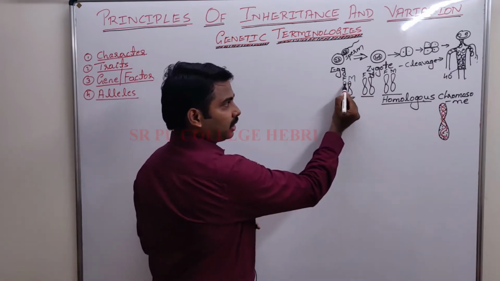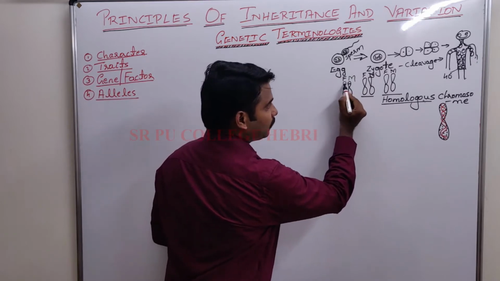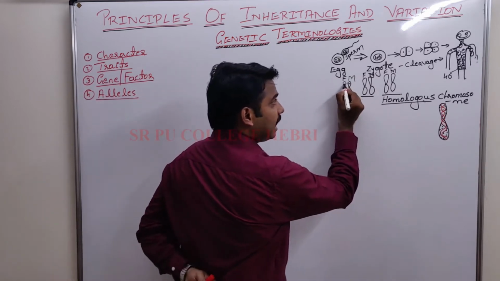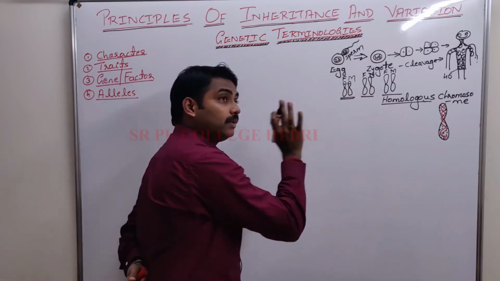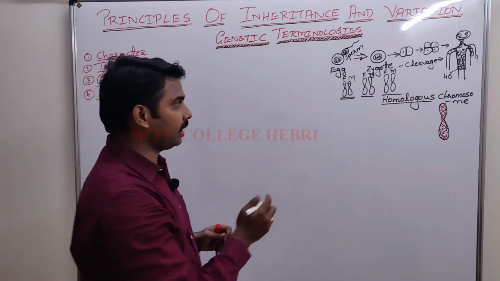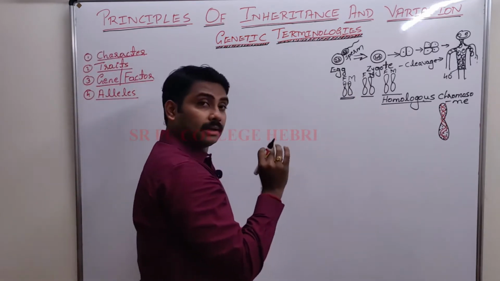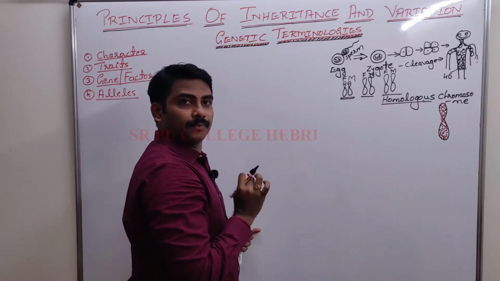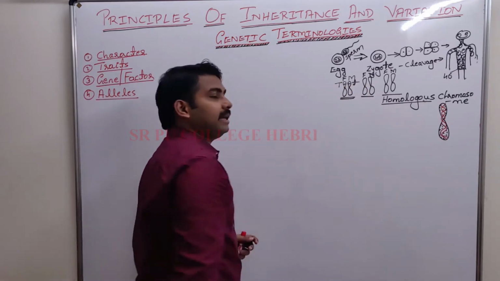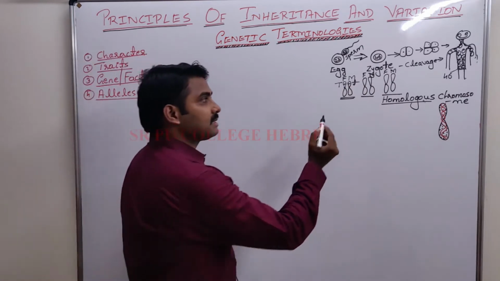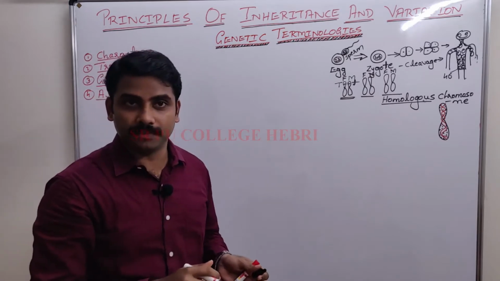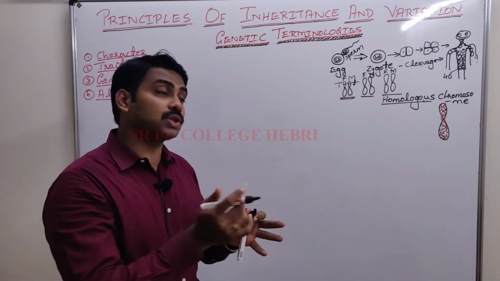look at the position, at the same position I am finding the gene here, but the gene present at the same position is slightly differing. Okay, it is the same gene, but they are slightly differing. Shall I repeat? Let me represent it like capital T, small t. Slightly different forms of a same gene.